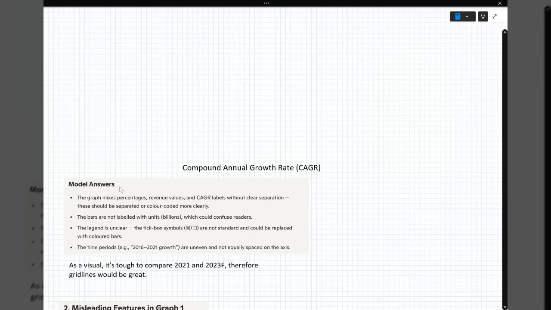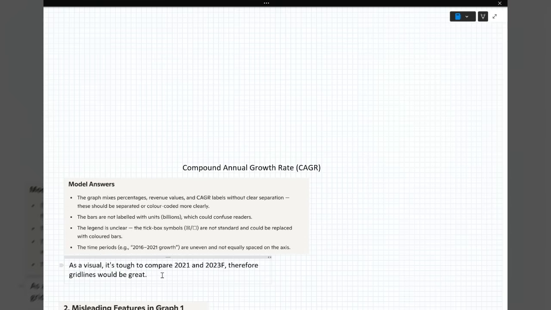Okay, my bit as well. As a visual, it's tough to compare 2021 and 2023 forecast. Therefore, grid lines would be great. Some of them are quite close together, so we should have some grid lines on there.